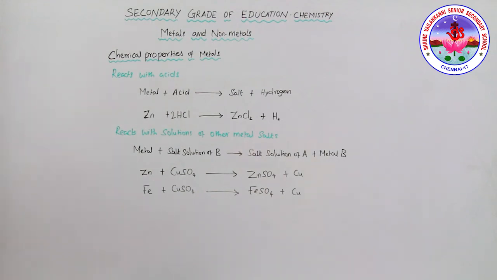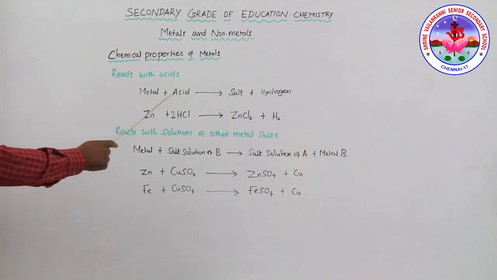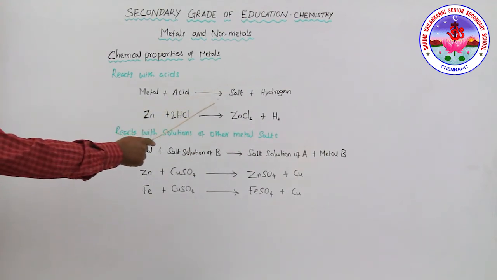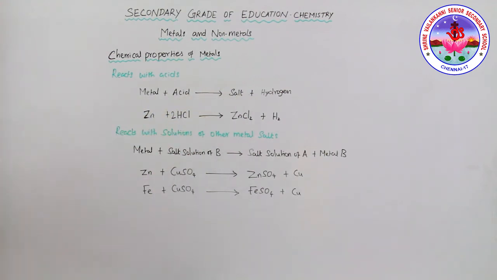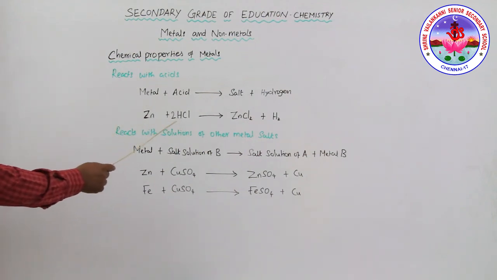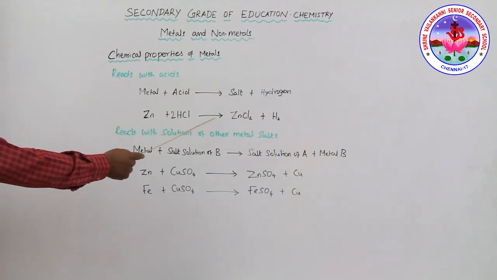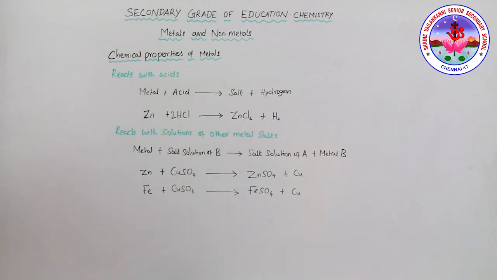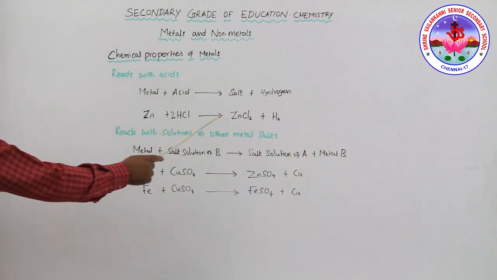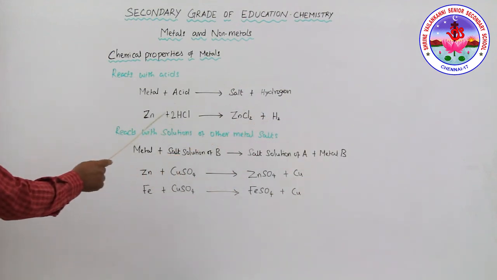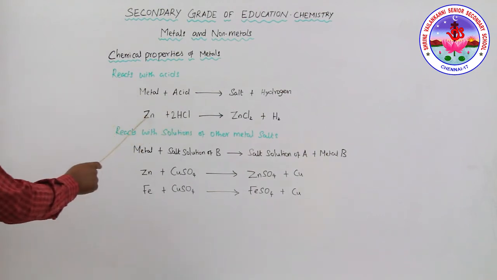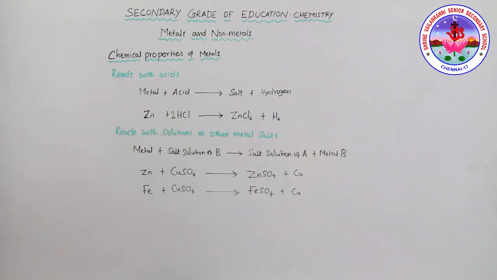See, when metal reacts with acid, what happens? Usually metals react with acid to give salt and hydrogen. The example is zinc reacting with hydrogen chloride to form zinc chloride and hydrogen gas. Here, this is the salt and this is the hydrogen gas. So this is the acid and this is the metal. So that is an example of this. Similarly,